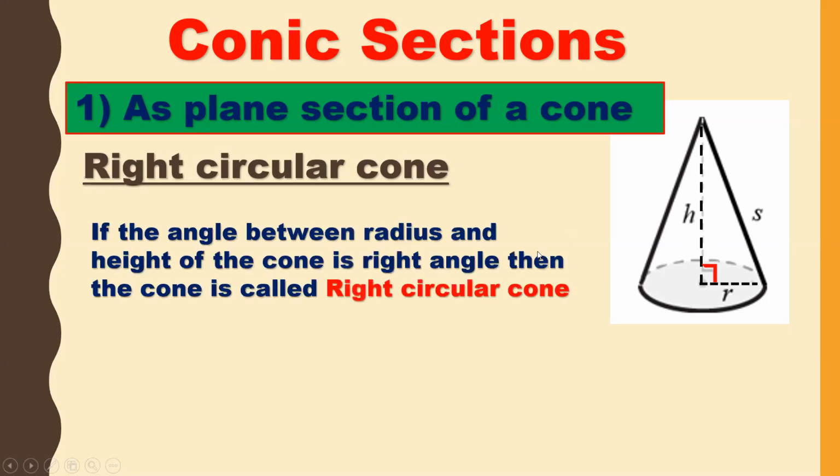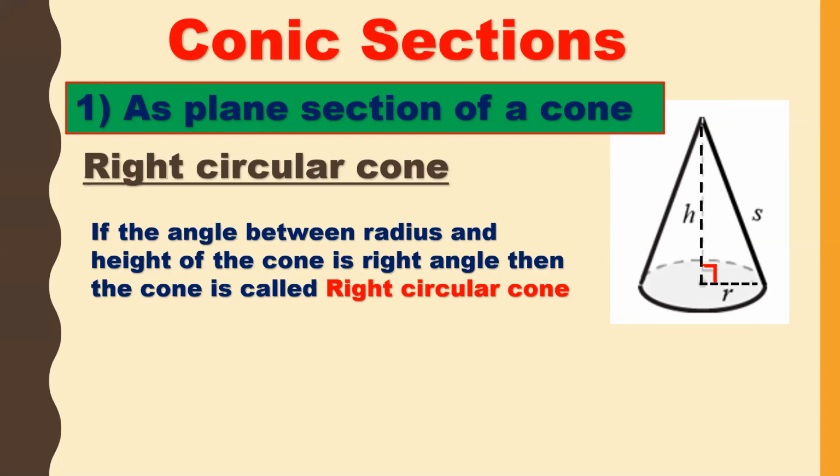So what is a right circular cone? If the angle between the radius and the height of the cone is a right angle, then the cone is called a right circular cone. A circular cone is nothing but a cone which has a circular base, and a right circular cone means the angle between the height and the radius of the cone is 90 degrees. For defining the conic section as a plane section of a cone, that means we are cutting the cone with a plane. For that, we need a double napped right circular cone.